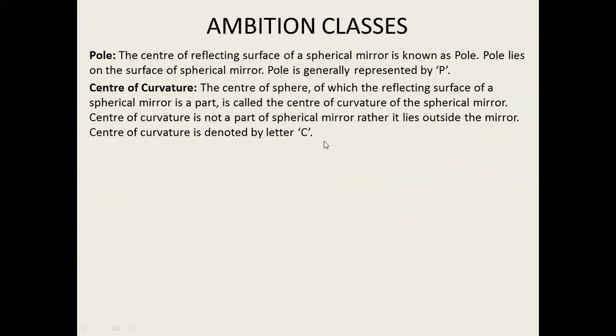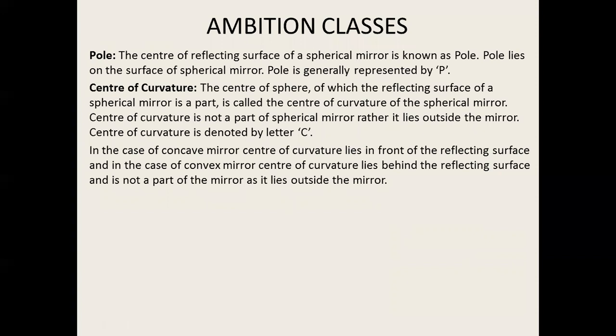As we have discussed, the center of the reflecting surface of a spherical mirror is known as the pole. Pole lies on the surface of a spherical mirror. Pole is generally represented by P. Center of curvature: the center of a sphere of which the reflecting surface of a spherical mirror is a part is called the center of curvature of the spherical mirror. The center of curvature is not a part of the mirror, rather it lies outside the mirror. It is denoted by C.